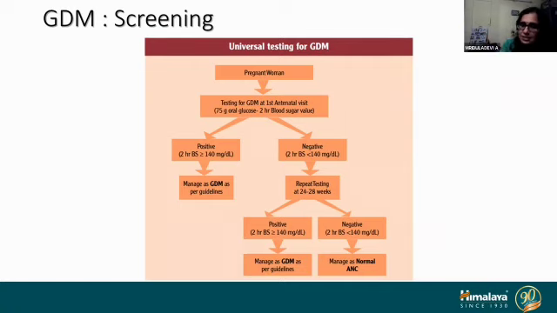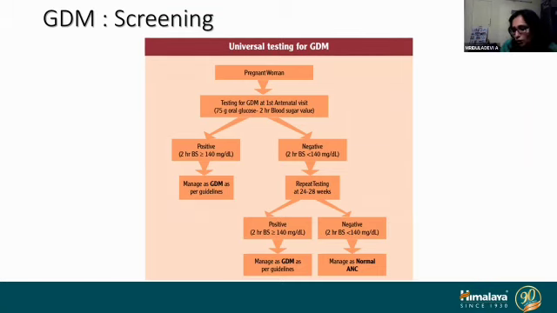There should be a 4-week interval. Supposedly the first antenatal visit was at 22 weeks, and we have done an OGTT. We should not do it again at 24 weeks. We have to give a minimum gap of 4 weeks, so do it at 26 weeks. That is why the time range of 24 to 28 weeks is there. If in this time period it is more than 140, we again manage them as GDM as per the guidelines. If it is negative, DIPSI and the National Health Mission tell us that there is no need to repeat it.